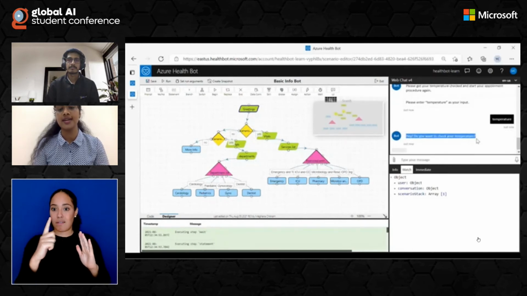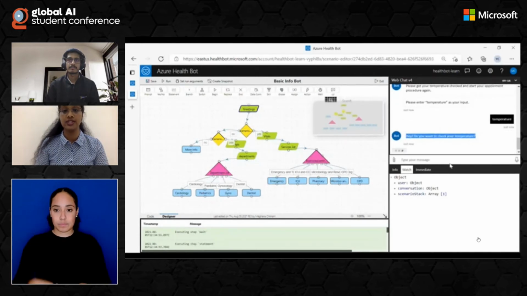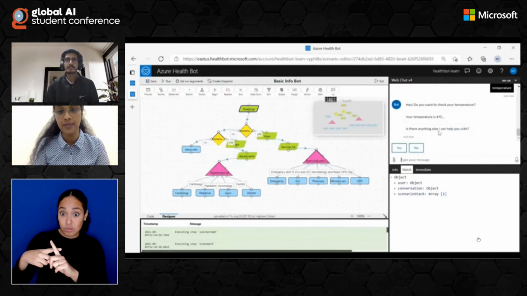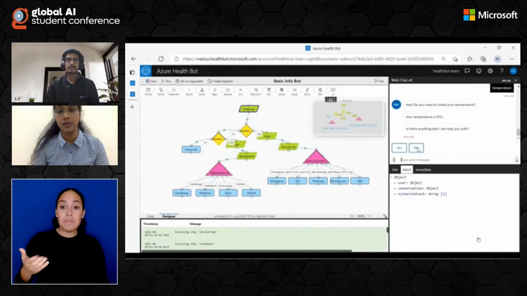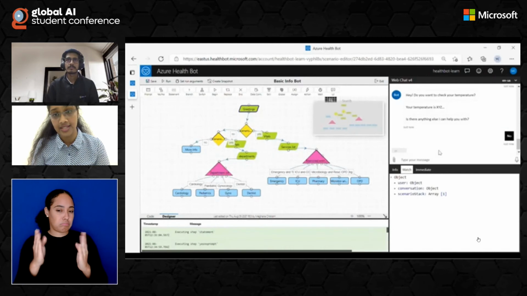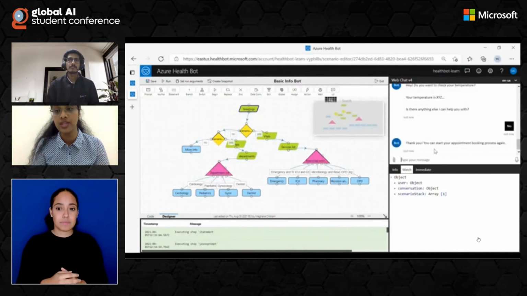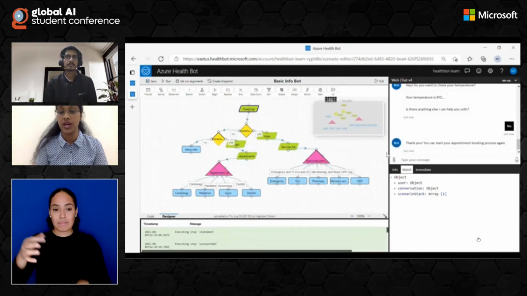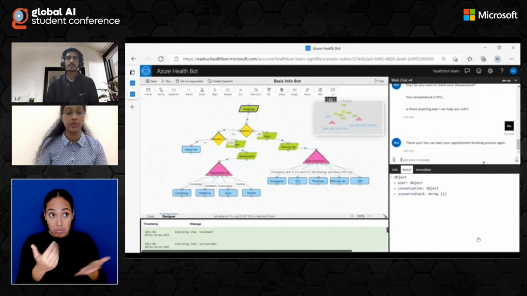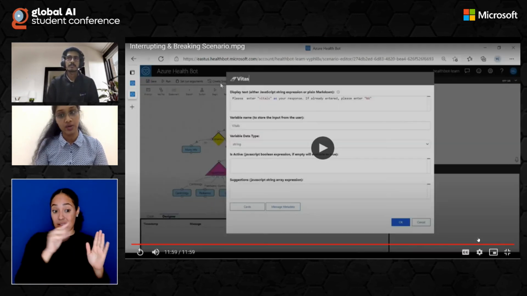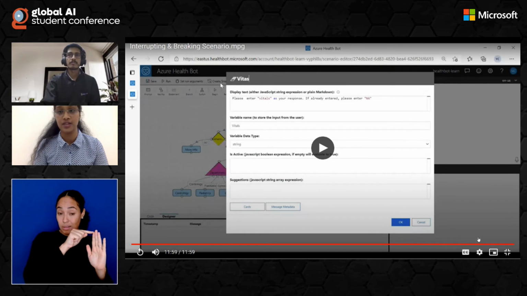So here you can see that it's asking us if we have checked the temperature, after which there's a 3000 milliseconds wait time. So it's giving us the dummy value and it's asking us if there's anything else that we have to check with. I've entered no, and you can see that the breaking scenario hasn't returned back to the main scenario. And that is what a breaking scenario does, right? So that's how interrupting and breaking scenarios work, and that's how you can build it.